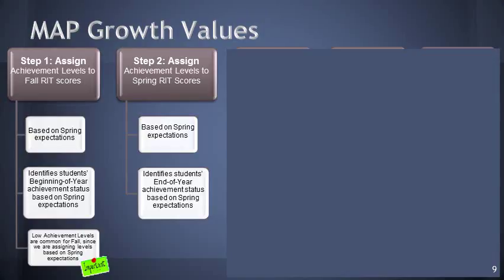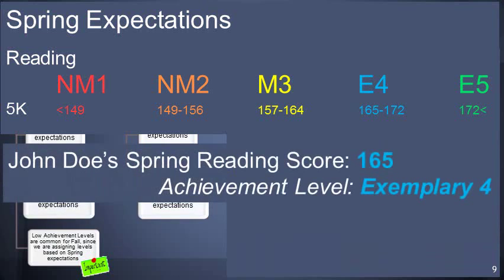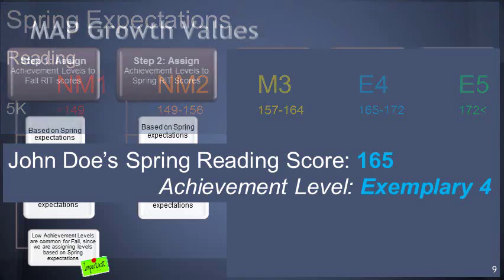Now step 2, we're going to assign achievement levels to spring RIT scores after spring testing. And these are also going to be based on the spring expectations. So these are the same expectations for 5K reading, but we're going to take John Doe's spring reading score and see what category he fell into. As you can see, he fell into the blue exemplary 4 category for spring.